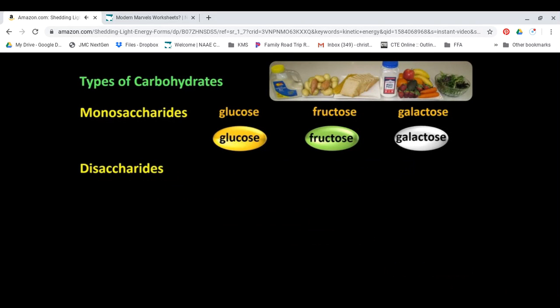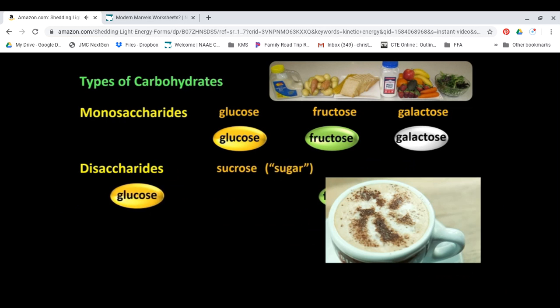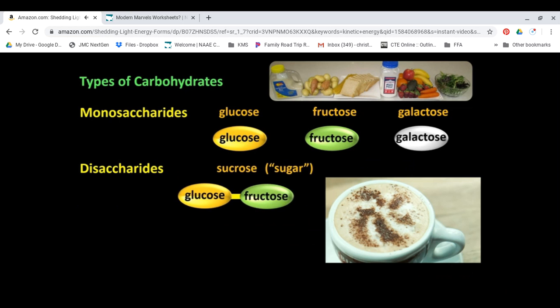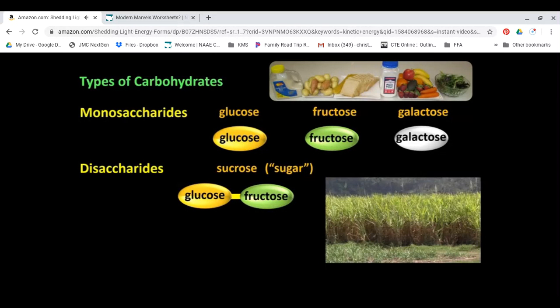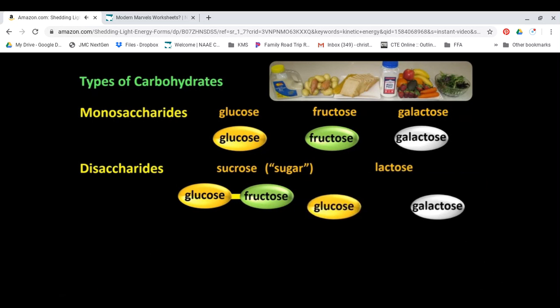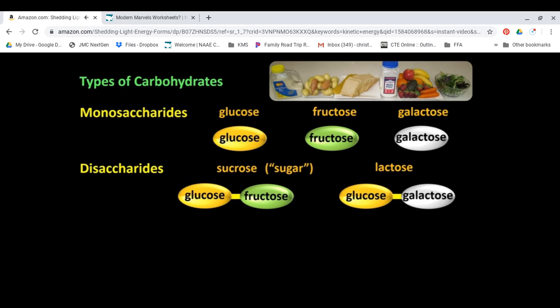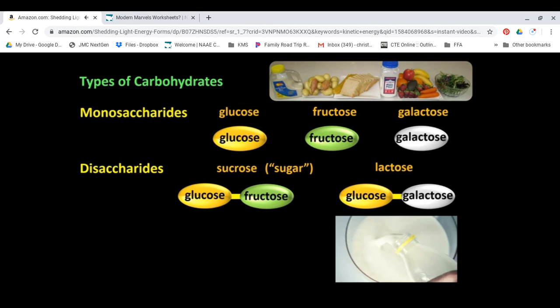Disaccharides are sugars that are formed when two monosaccharides are joined together. Di means two. For example, sucrose, what we typically call sugar or table sugar, the sugar we put in coffee, for example, is made of a glucose and a fructose stuck together. Sucrose is commonly found in fruit, but most of the sucrose in our diets, in biscuits and cakes and things, comes from sugarcane. Lactose is formed when a galactose and a glucose are joined together. Lactose is found in milk.